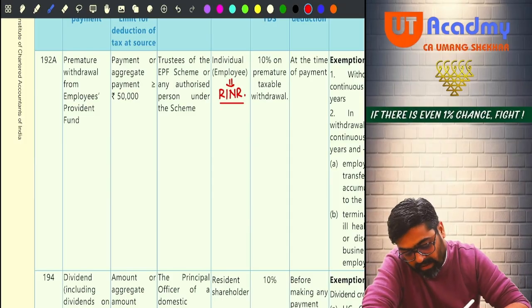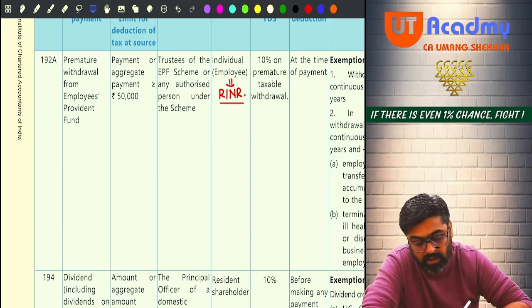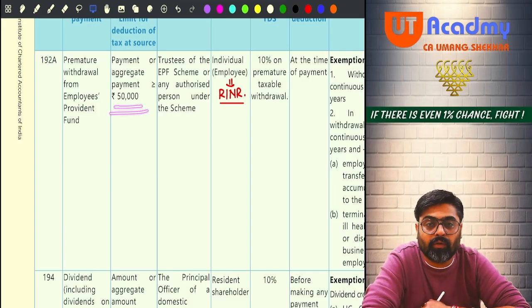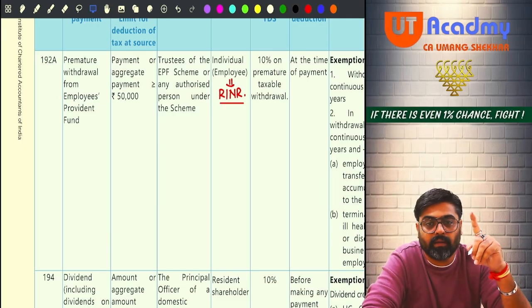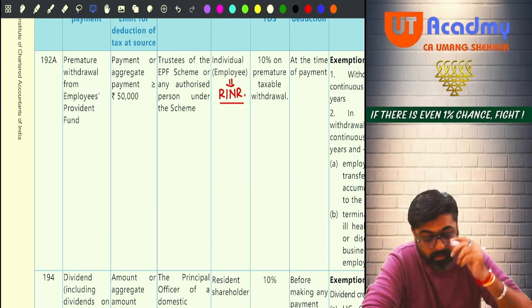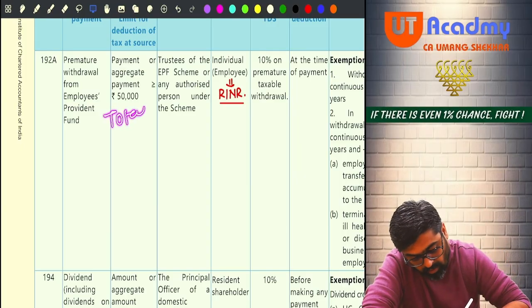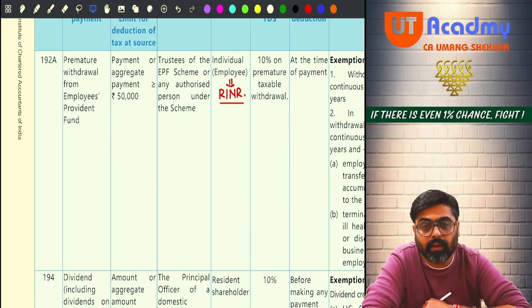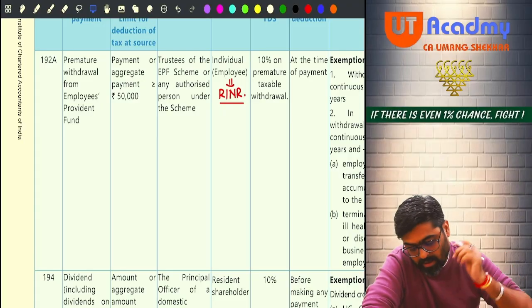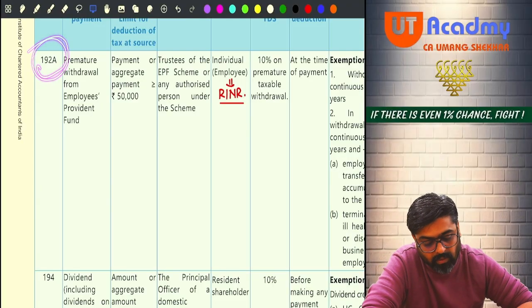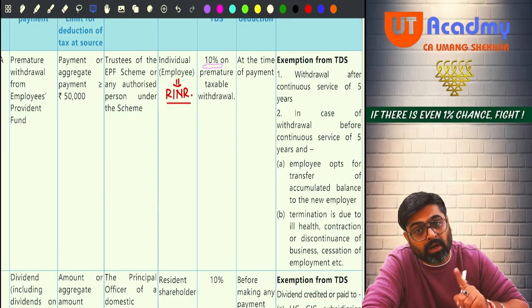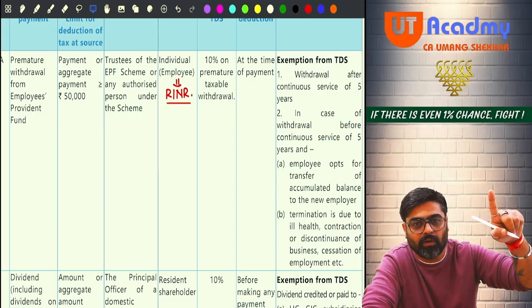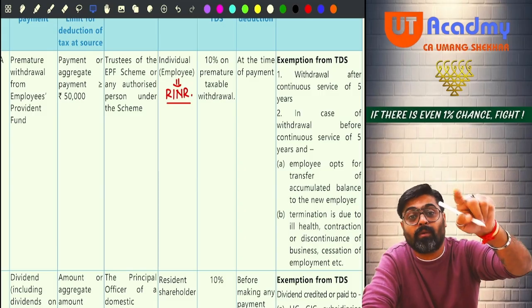And if the premature withdrawal is more than or equal to 50,000. So whatever amount you are receiving, I am talking about the total amount coming from that RPF account, the total lump sum amount. If that is 50,000 rupees or more, then 192A says that on that amount the TDS will be deducted at what rate? 10%. But that TDS will not be deducted on the entire amount coming to you. It will be deducted on the taxable amount.